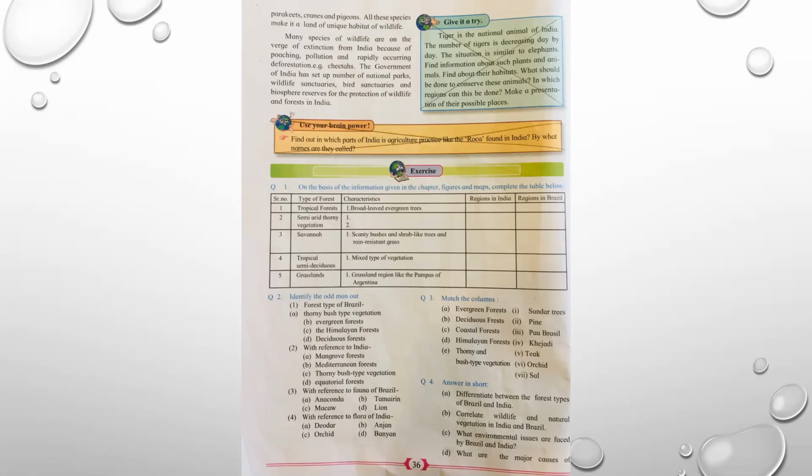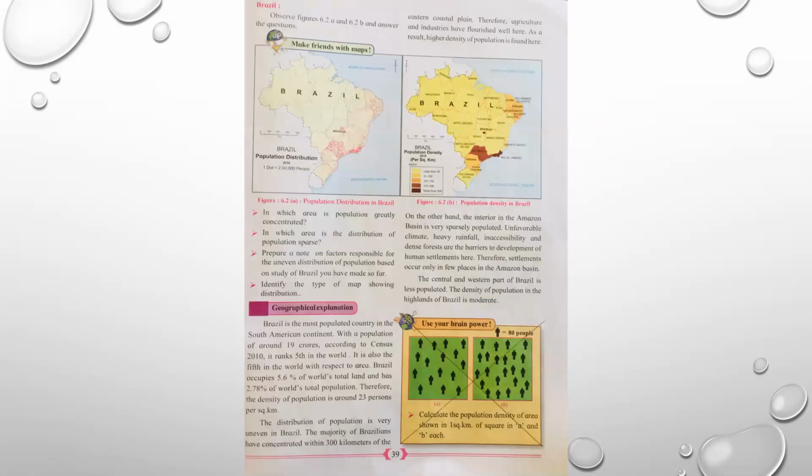We move on to the next page. Page number 39. Use your brain power. Calculate the population density of area shown in 1 square kilometer of square in A and B each. This box is cancelled.